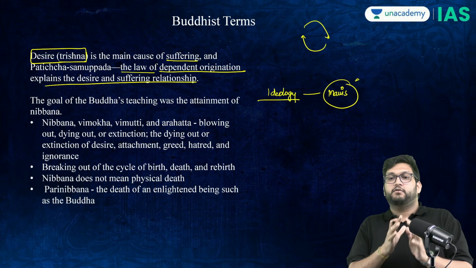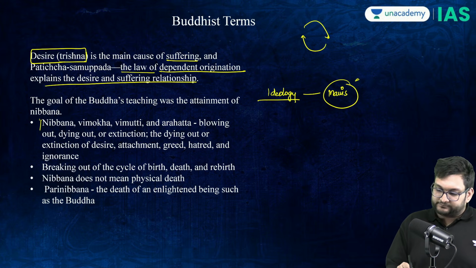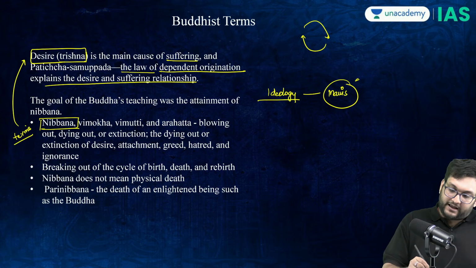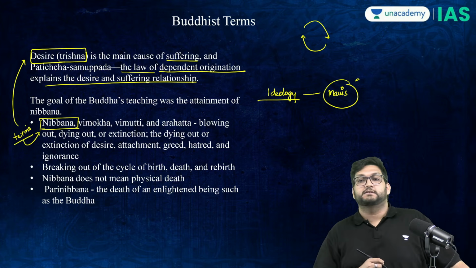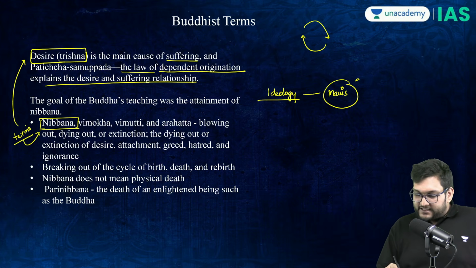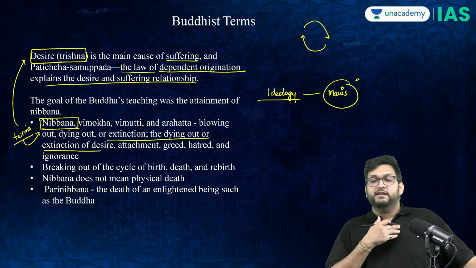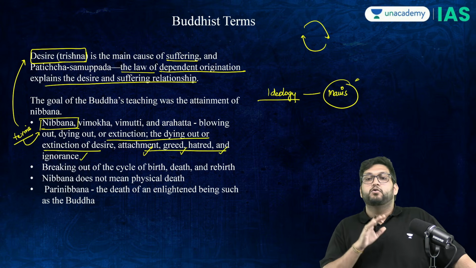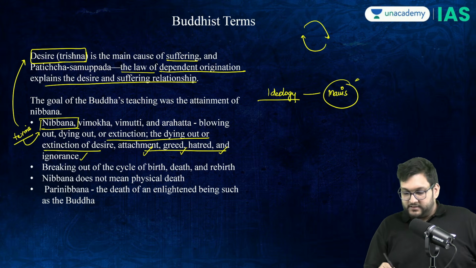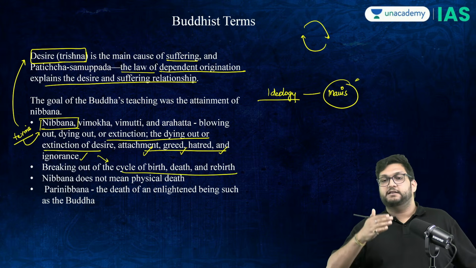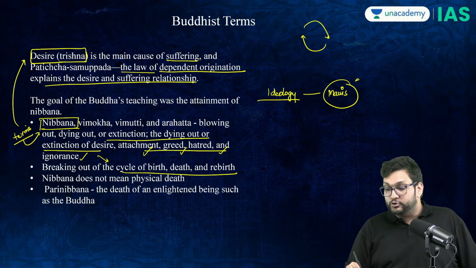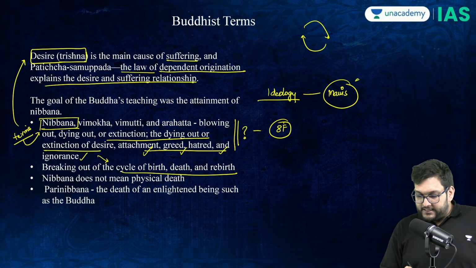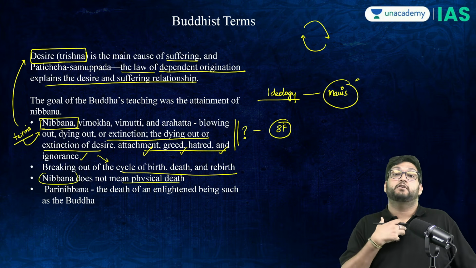Now the goal of Buddhism is nibbana, a term which has come in the examination directly. Terms are very, very important, have come in the examination. Nibbana means the extinction of the flame of desire, where you basically have no desire, no greed, no attachment, no hatred, no ignorance. And this will allow you to break the birth, death, rebirth cycle. How do you do it? Ashtang Marg, eightfold path. And nibbana does not mean physical death, it means death of desire.